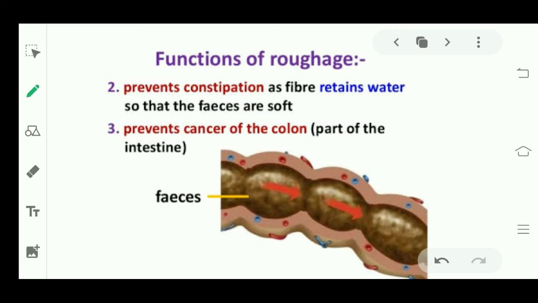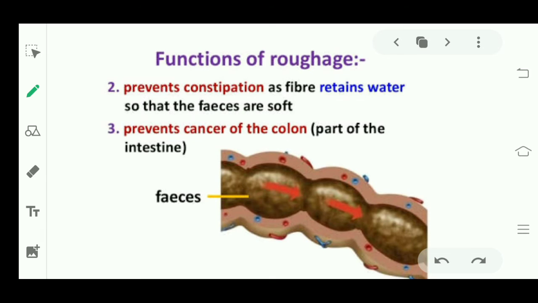Second function of roughage: it prevents constipation, as fiber retains water so that the feces are soft. It helps in digesting undigested food so that your stomach will be alright. As fiber retains water, there is water in fiber, right? So this water keeps the feces soft.